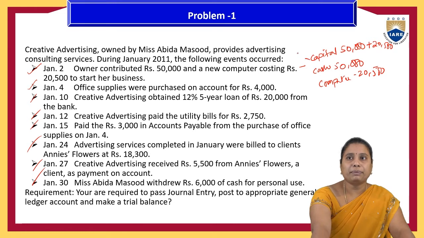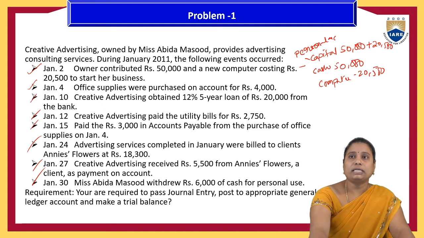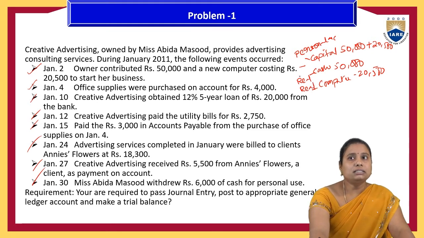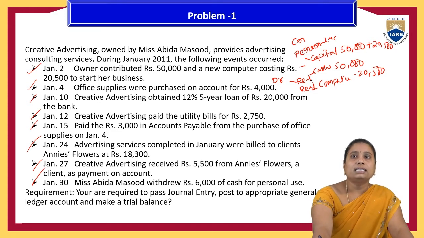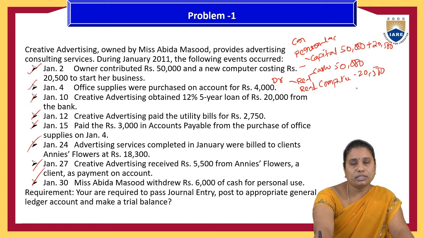Here is the person's representative, so it is called the personal account, whereas cash is a real account and the computer is also a real account. Cash and computer are coming into the business, so debit what comes in, and the person is the giver to the organization, so credit the giver. Now, cash account debit 50,000 and computer account debit 20,500 to capital account 70,500. Like this, we will write this transaction.